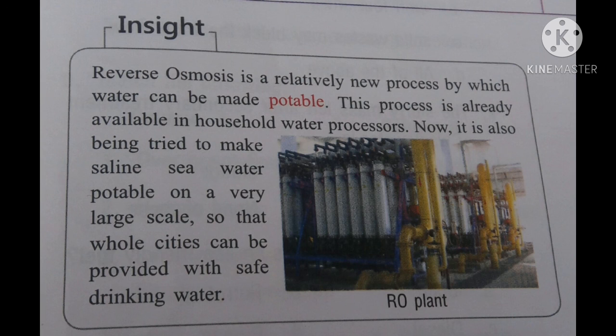Now inside box, reverse osmosis. This is a relatively new process by which water can be made potable. And this process is already available in household water processors. Now it is also being tried to make saline seawater potable on a very large scale so that whole cities can be provided with safe drinking water. RO plant you are seeing in the figure.